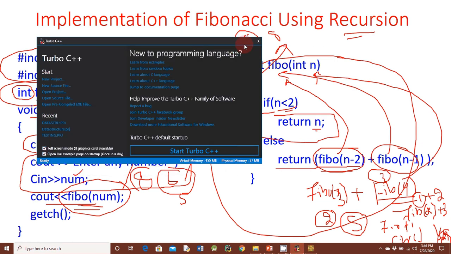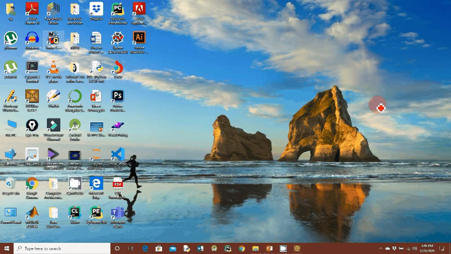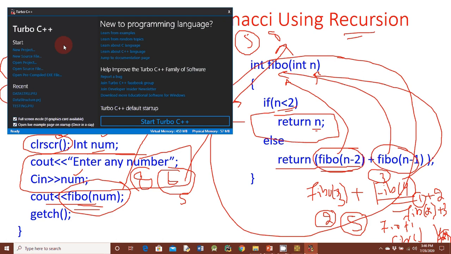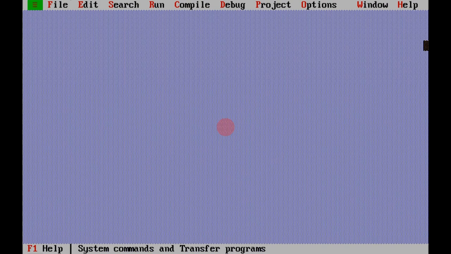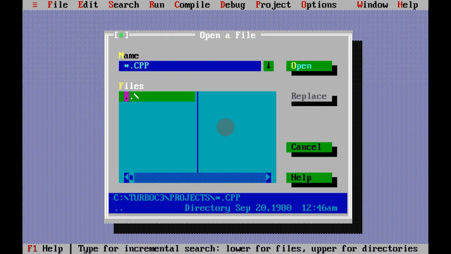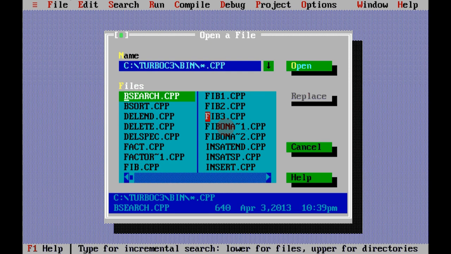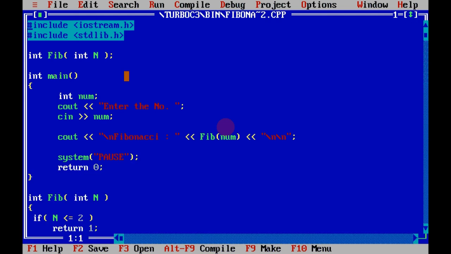The screen is small, I want this on a maximum screen. Okay, data structure project, yes, and now open. Go to the bin folder and Fibonacci. So this is the actual implementation.